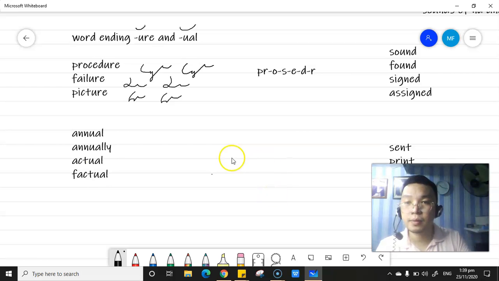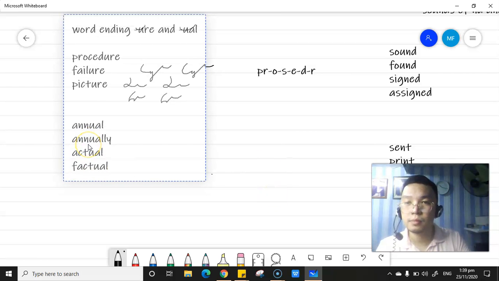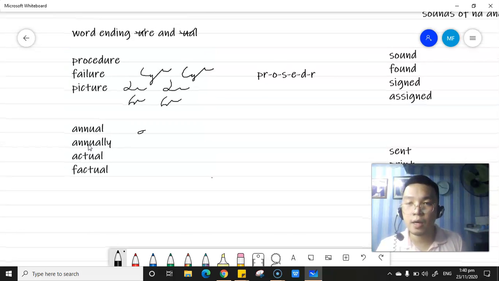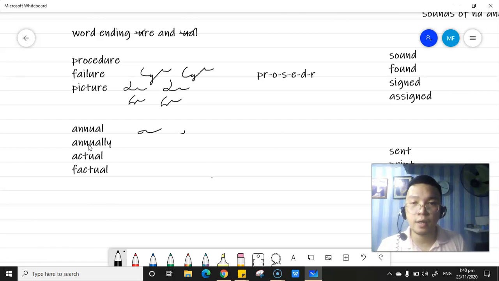Annual, we have the ANL or "wal" annual. ANL for annual. Annually, ANLE for annually.